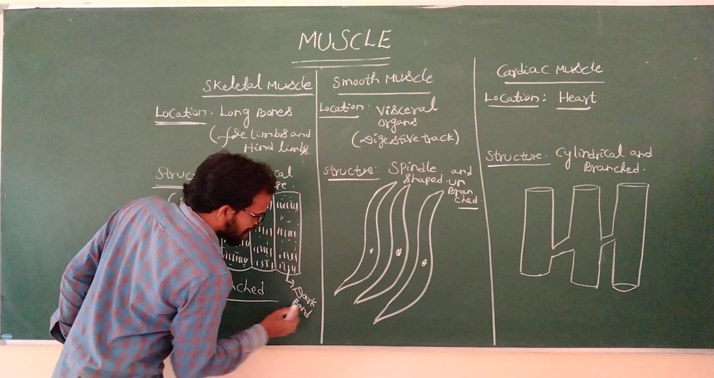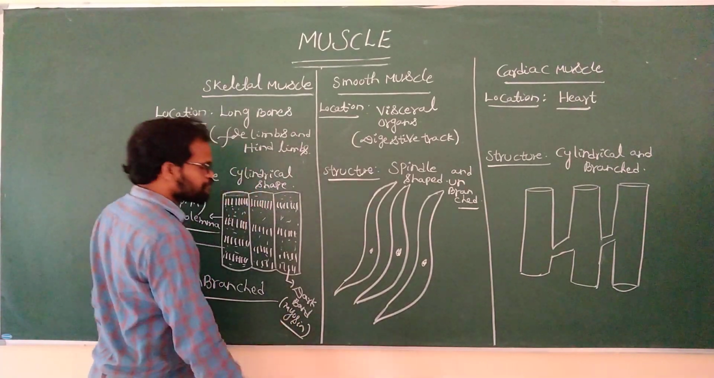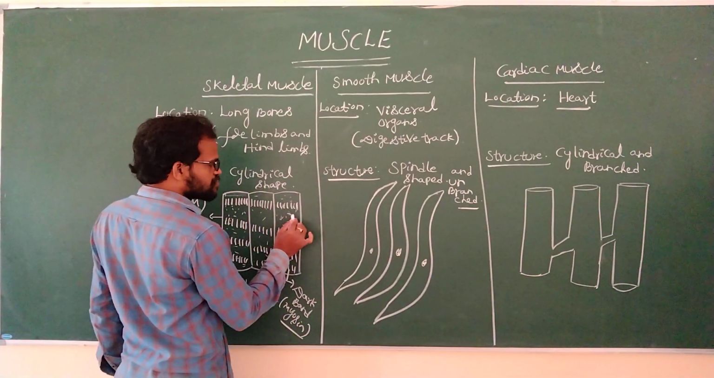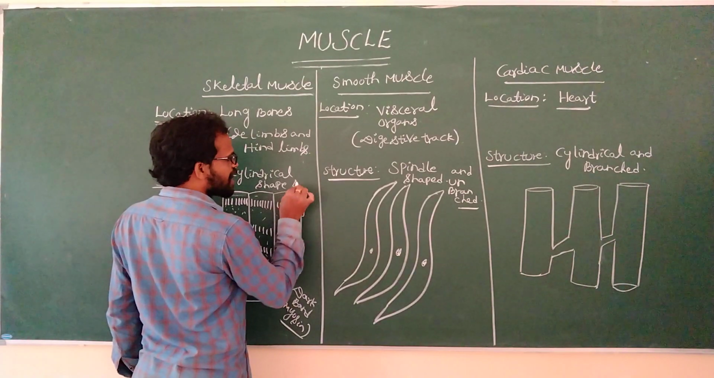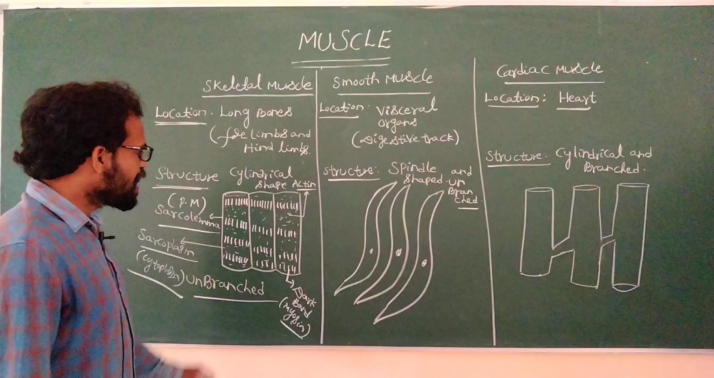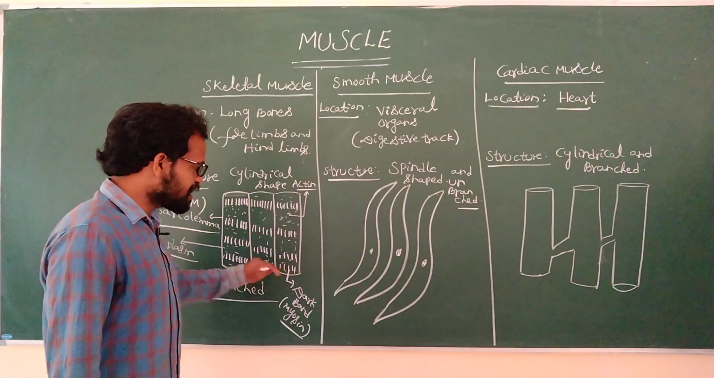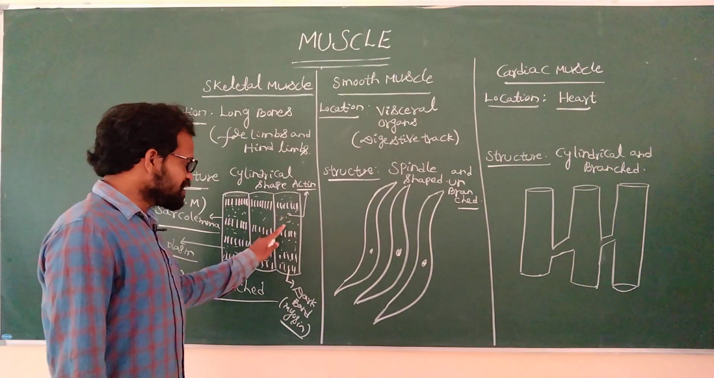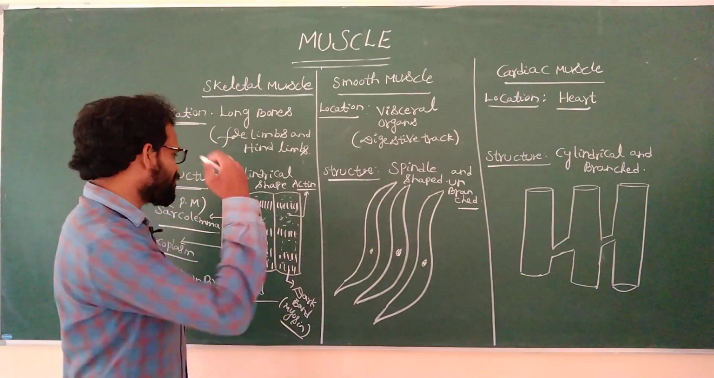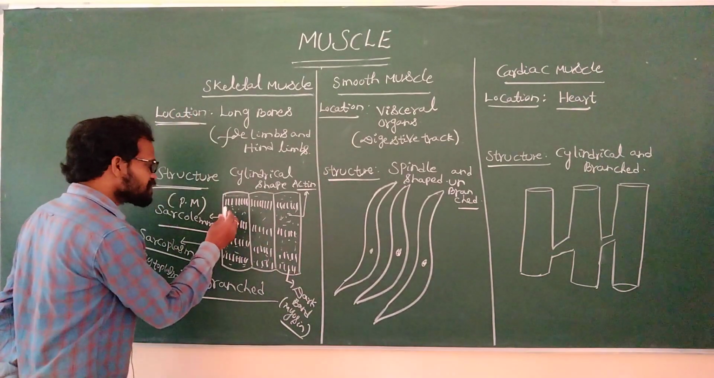Dark band means myosin filament, the myosin protein. This thin band indicates actin filaments, the light band. Actin, myosin. Thin protein and thick protein are present inside the cytoplasm of the skeletal muscle.